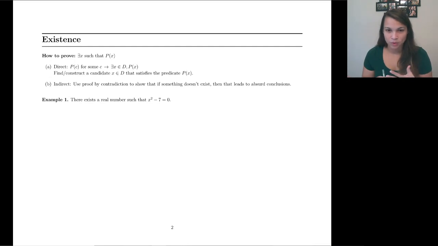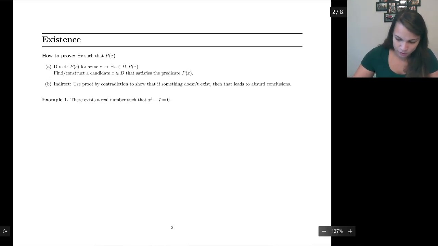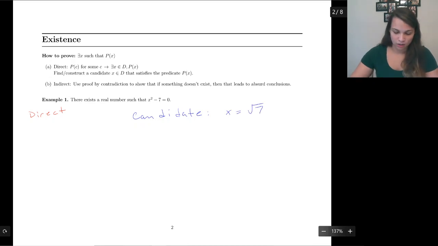First example, we are going to prove there exists a solution to x squared minus 7 equals 0. This is a very easy direct proof. Here, we should probably label it. We're doing it directly. So my candidate, the one that I'm going to suggest, is x equals the square root of 7. We check that it satisfies P(x), which is x squared minus 7 equals 0.